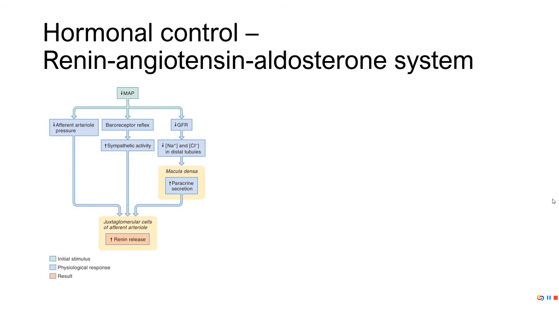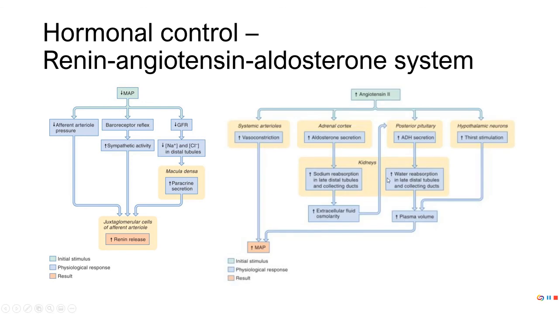Then we've got control of blood pressure, salt, and water concentration. They're all kind of lumped together here. And so this is where we get the renin, angiotensin, aldosterone system. So if we've got low blood pressure, that's going to be sensed by baroreceptors, and this ultimately will cause a lot of things, one of which is the release of renin. Okay, and so when we release renin, what happens is it ultimately causes the release of, or activation is a better word, of angiotensin 2.